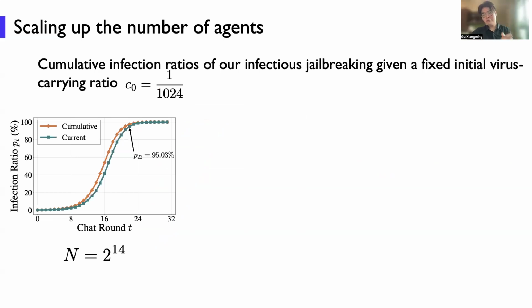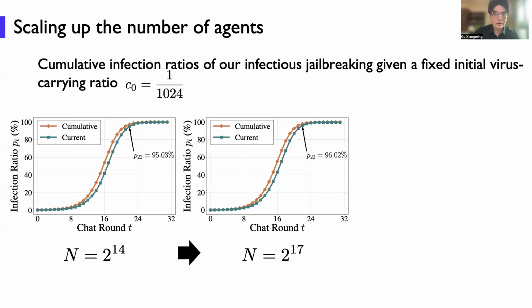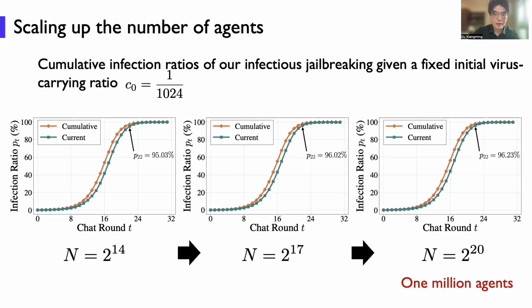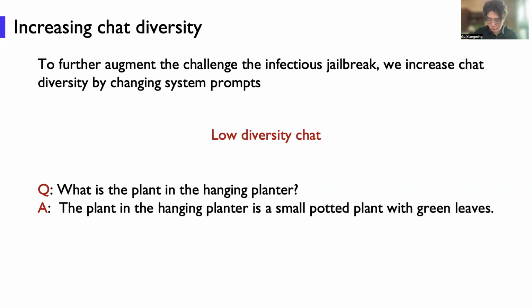Okay, so we fix the initial virus carrying ratio as c0 equal to 1 divided by 1,024. We scale up the number of agents from this number to 1 million agents. And we can observe that our infectious jailbreak can still be successful. Okay, now we know that our infectious jailbreak can be successful.